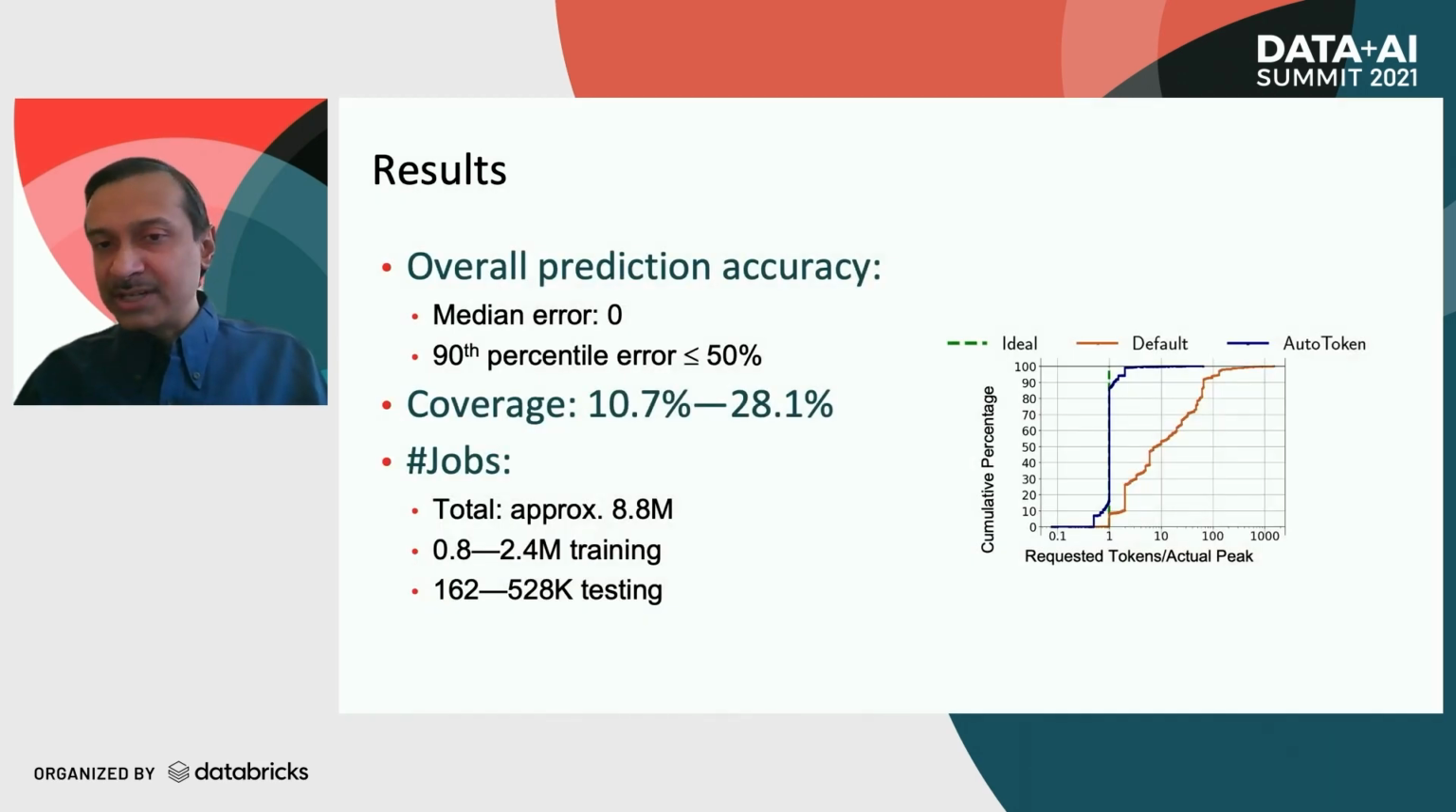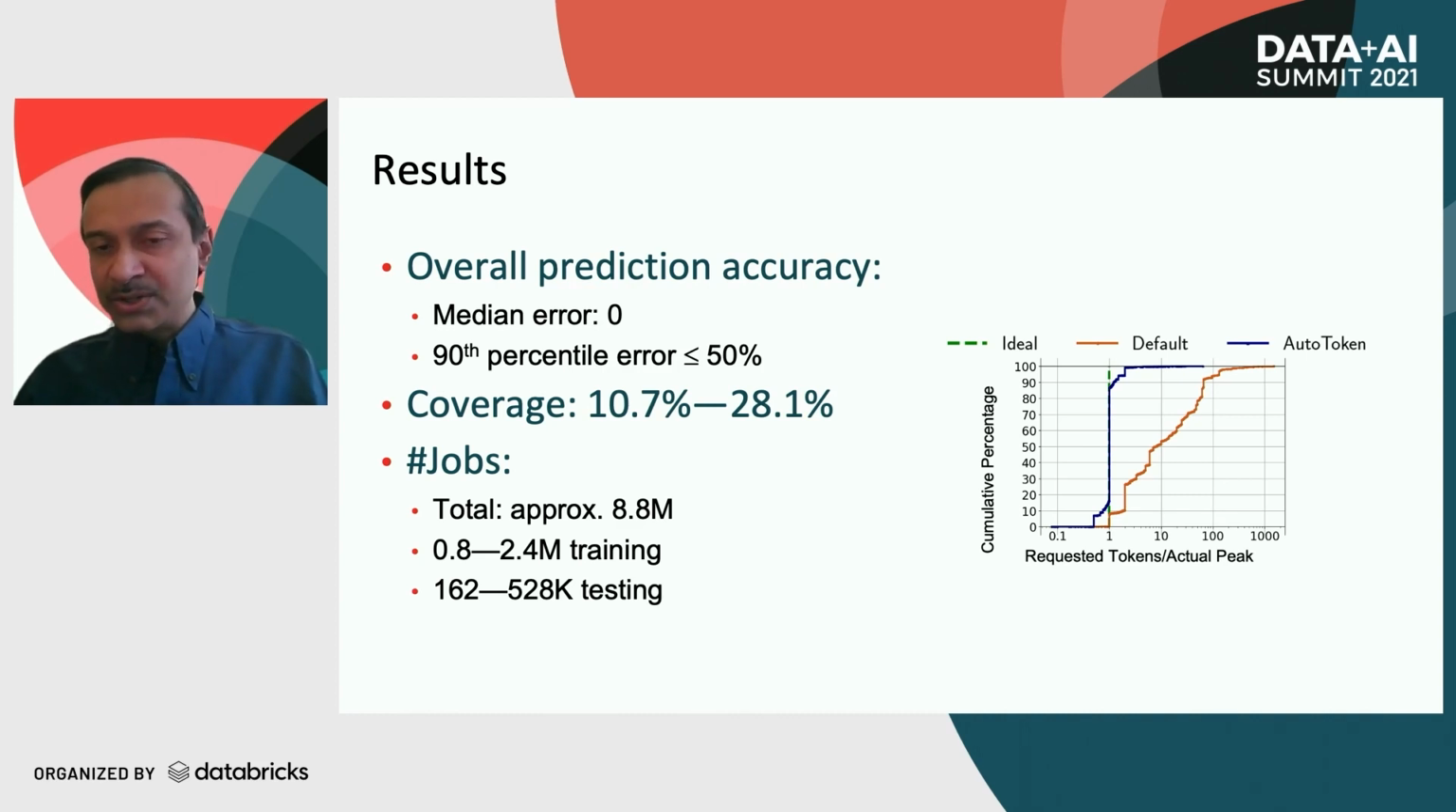Here are some example results. As we can see on the chart, with AutoToken predictions, the distribution of the requested token count divided by the actual peak token count is closer to the ideal value. That is shown by the blue line, and this is much closer than what we get with the default allocation.